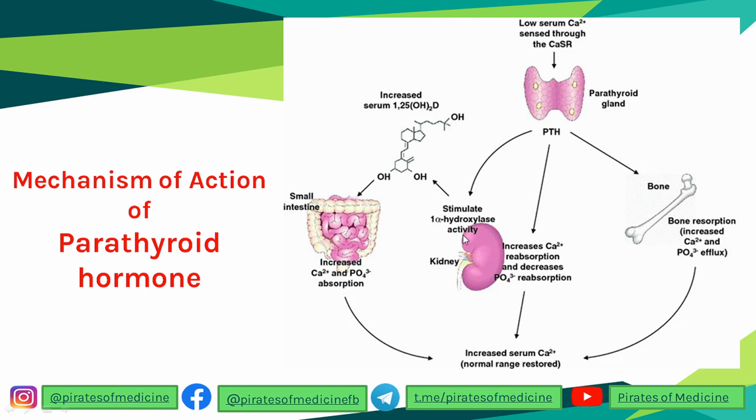And it also stimulates the 1-alpha hydroxylase activity, which makes the activated form of vitamin D3, which goes to the small intestine and increases calcium absorption from the food. So the final result is that the amount of calcium in the blood plasma is increased. Now, if the parathyroid gland is not working, what will happen? Obviously, calcium will get decreased, which is hypocalcemia.